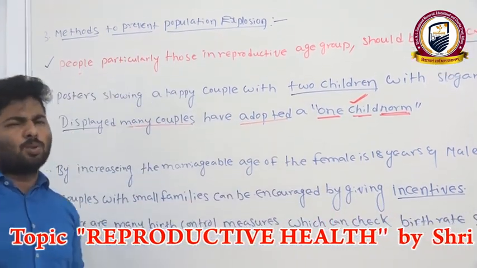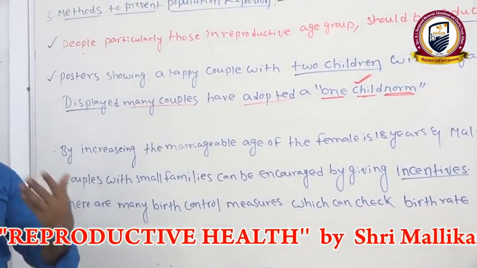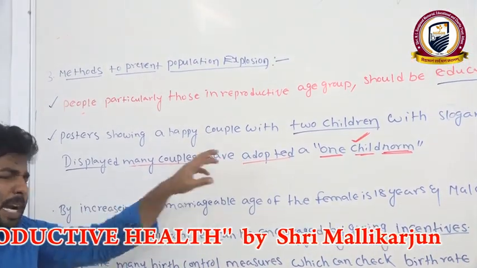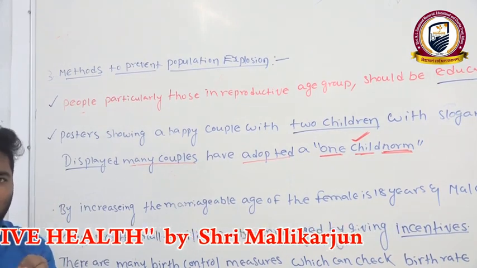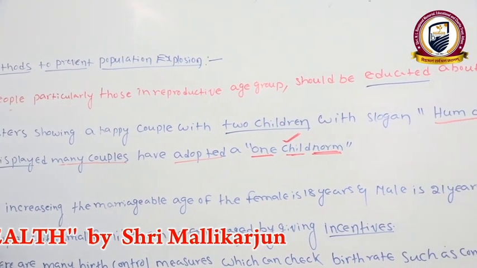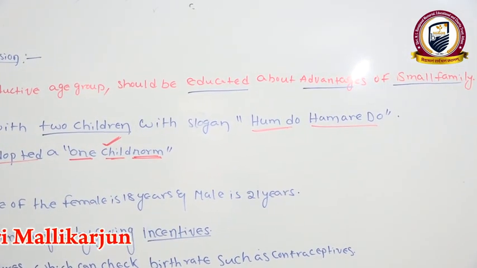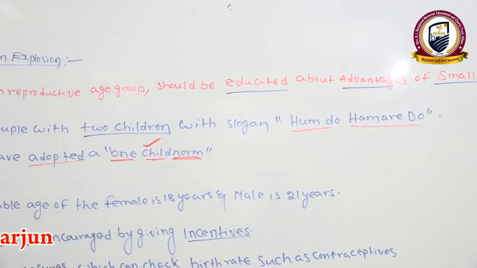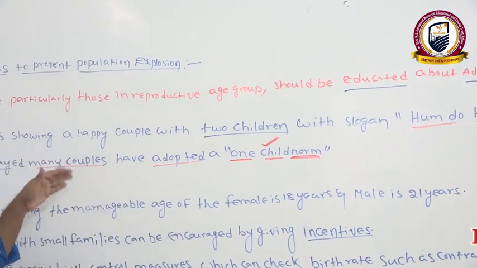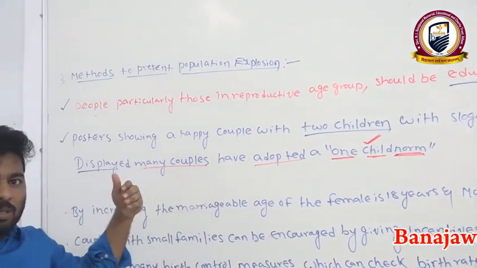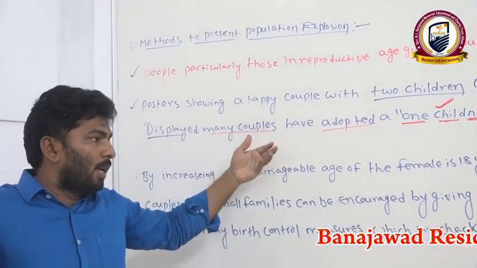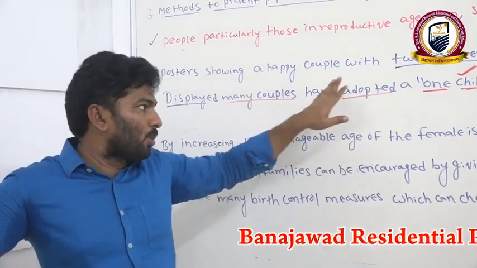So many celebrities or couples are satisfied with one child, whether it is a girl or a boy. Why? The reason is to reduce the population explosion. It is also an inspiration and motivation for people. While educating people, we need to show these posters.